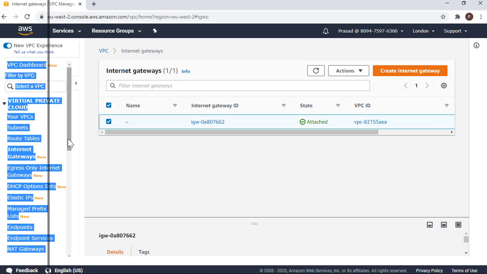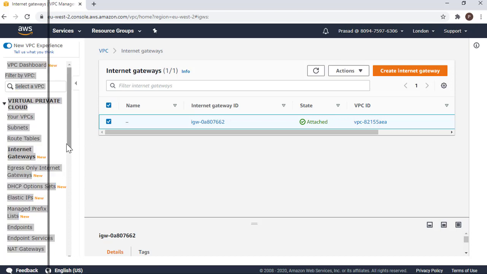I don't think I've discussed NAT gateways, so let me very quickly discuss them. In a private subnet, you might want outbound traffic, not inbound traffic. For example, in a private subnet you have a database, and you want to download the latest version or have some patch installed.